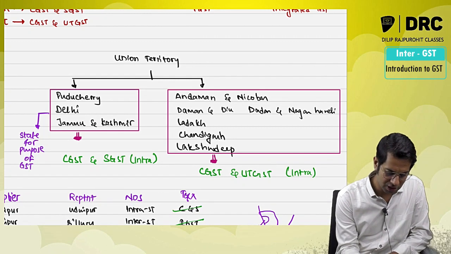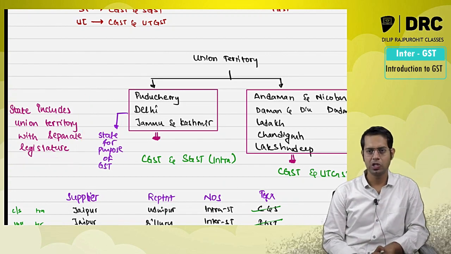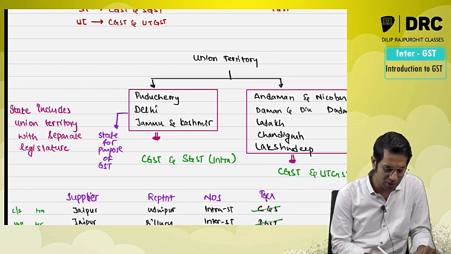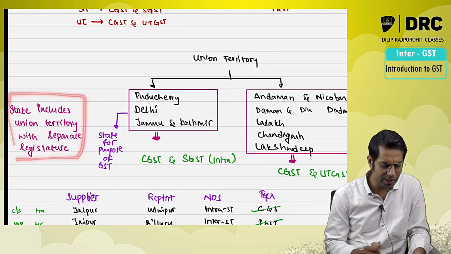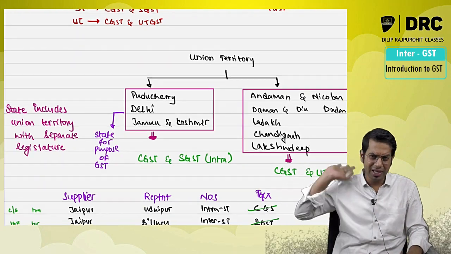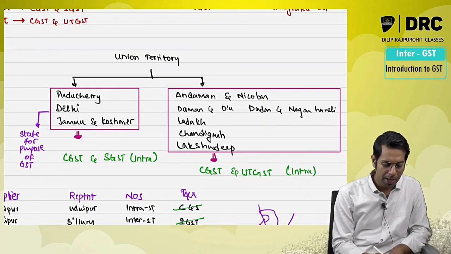But for the purpose of GST law, please note, there is a definition of state which is given under GST law, which says state includes union territory with separate legislation. It says what, sir? State includes union territory with separate legislation. Meaning what? Normally, in general words, they are all called union territory only.